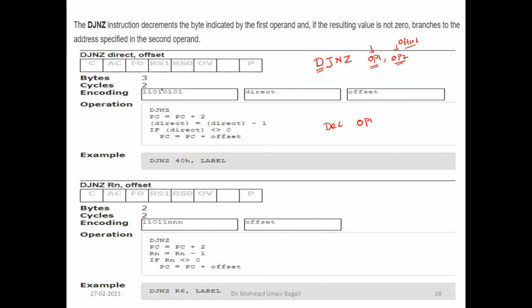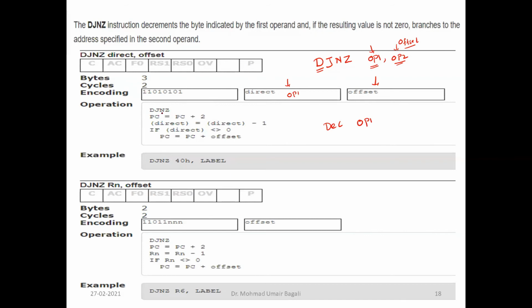Now this is a 3-byte instruction: 1, 2, 3. The third byte is used for representing the offset address. The second byte is used to represent operand 1. Since here the addressing mode is direct memory addressing mode, it is mentioned here, and this is the encoding scheme.